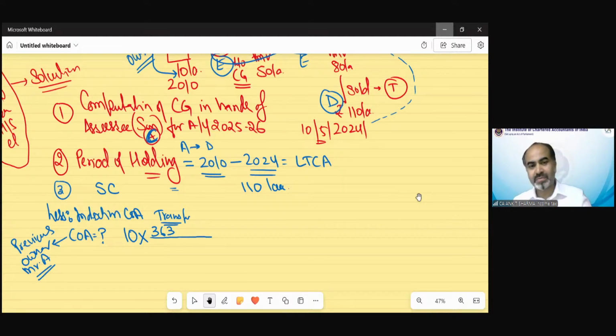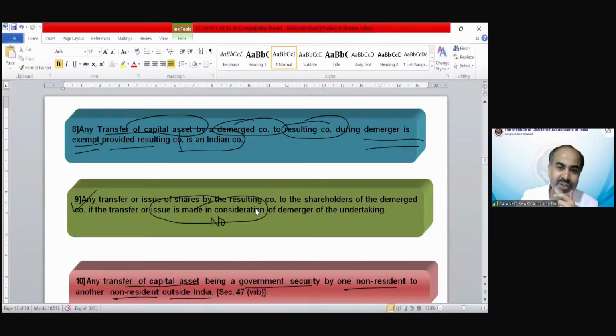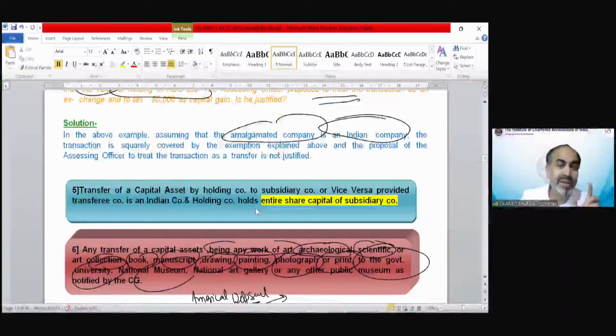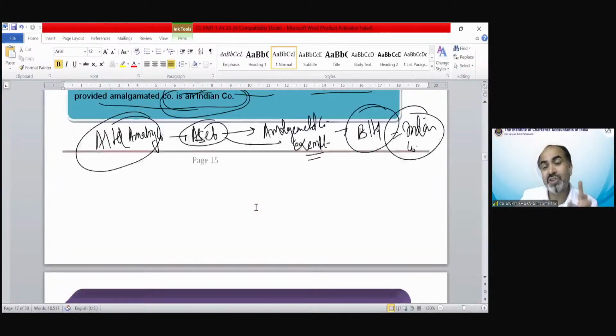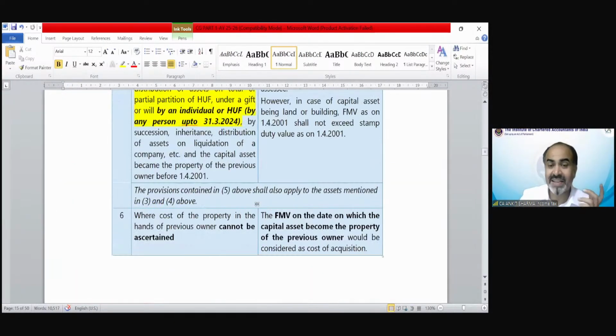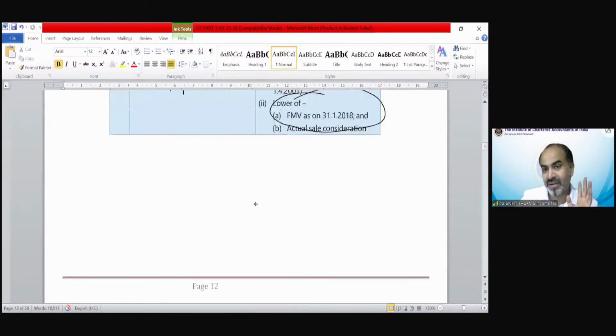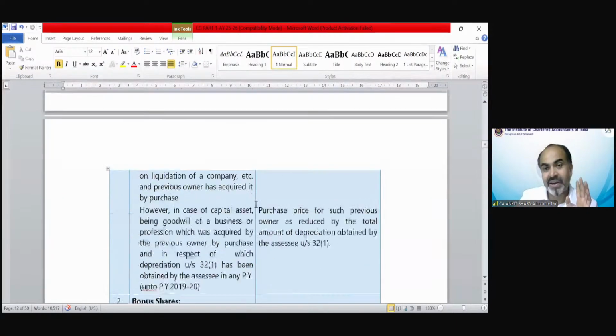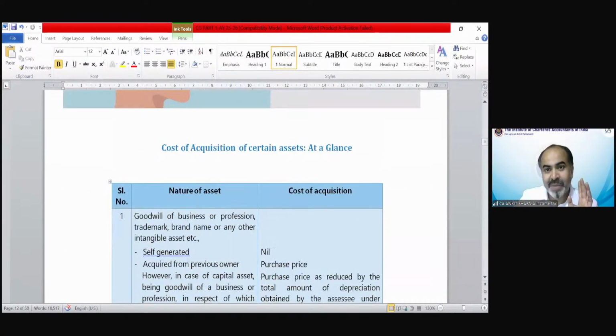Okay. Now, as per the formula, if you see, whatever has been written in the provision, that's why I've marked that portion again and again. If you go to the formula of indexation, the formula says in the lower part: the index of the year in which the asset is held by the assessee. Remember, that has been written, the asset held by the assessee.